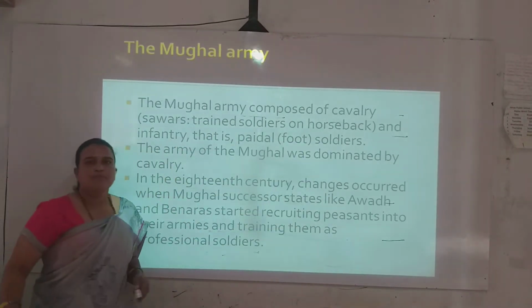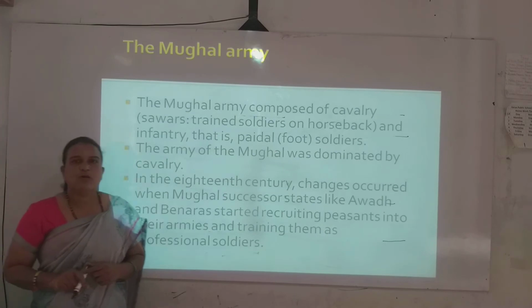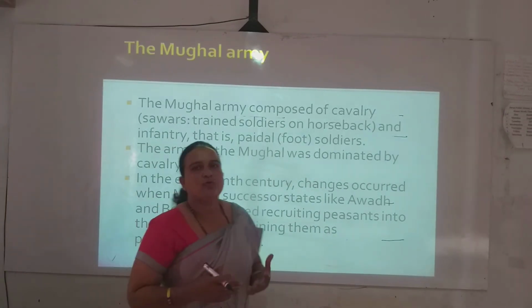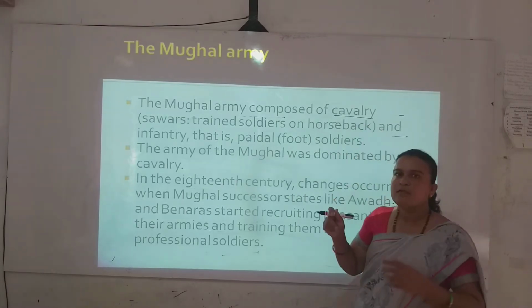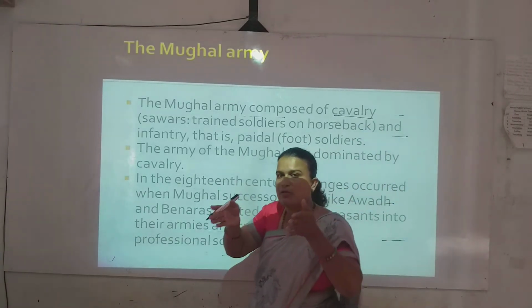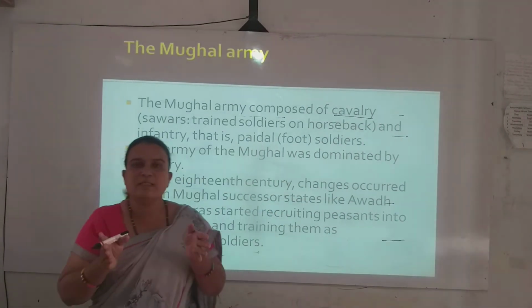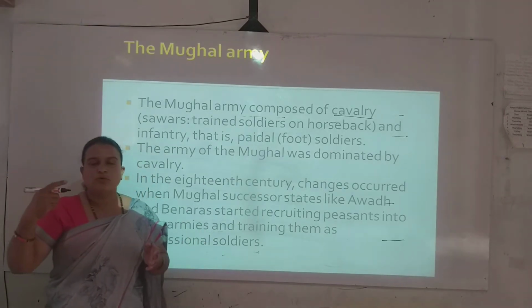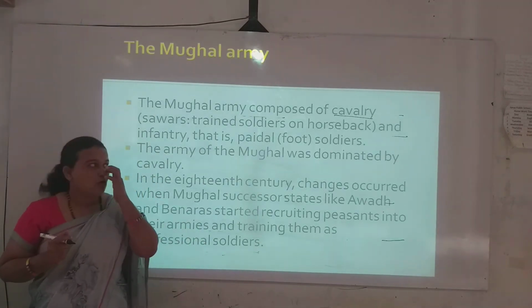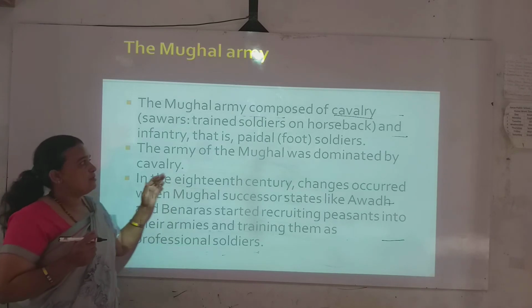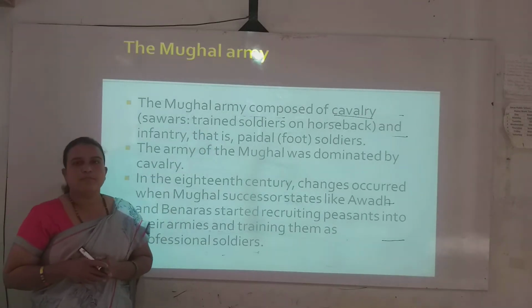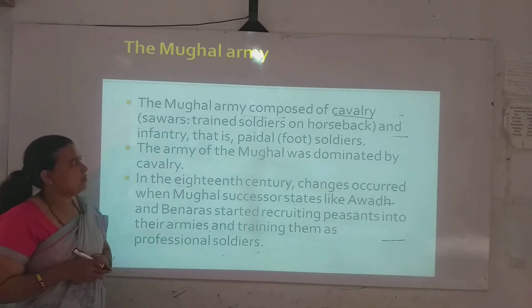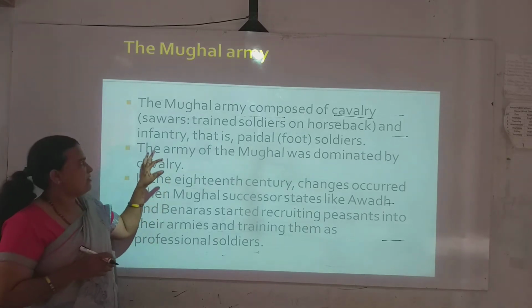Now the Mughal army. In the Mughal army, there were two types of soldiers. Cavalry means soldiers who sat on horses and carried out warfare activities. They were trained soldiers riding on horseback.